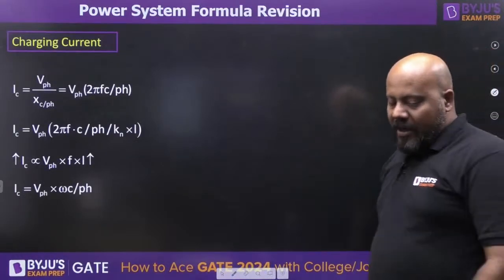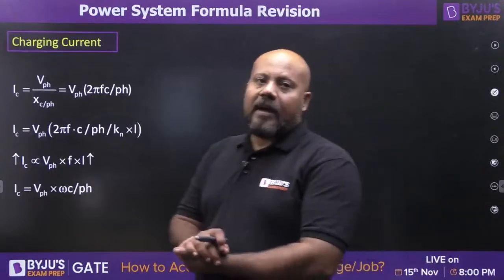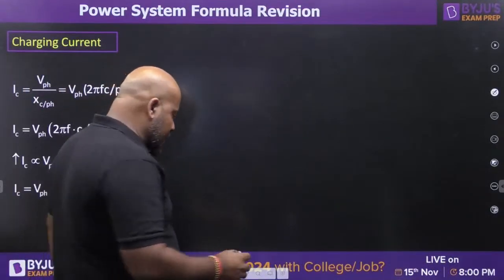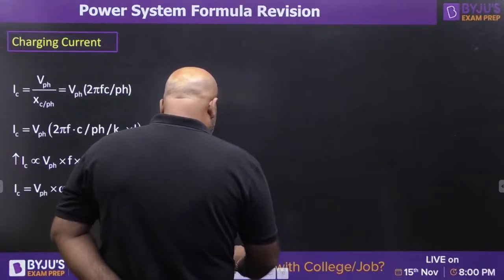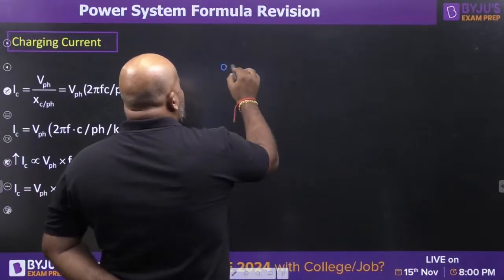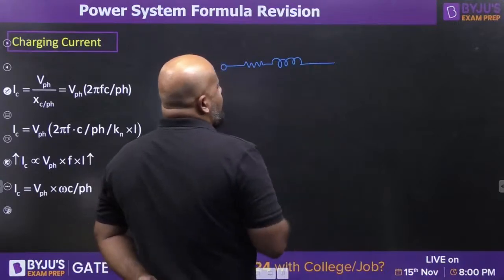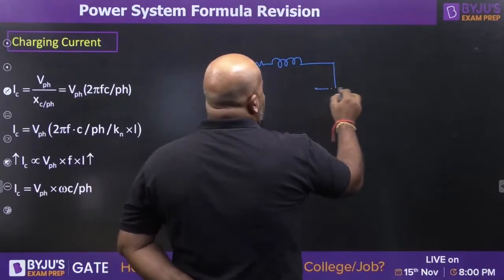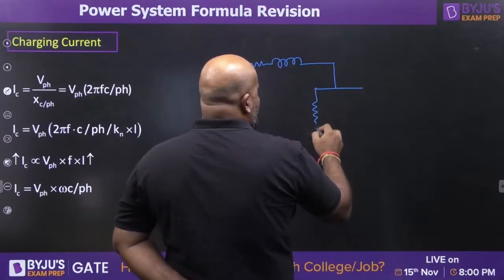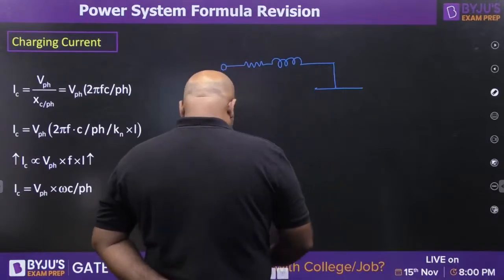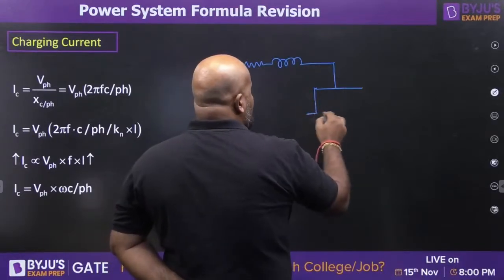Let me talk about the charging current. You can get a question on charging current, how we are defining charging current. Please understand this. The most simple expression of equivalent circuit for your transmission line is going to be something like this.